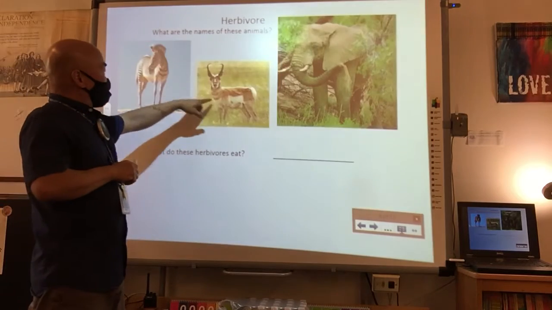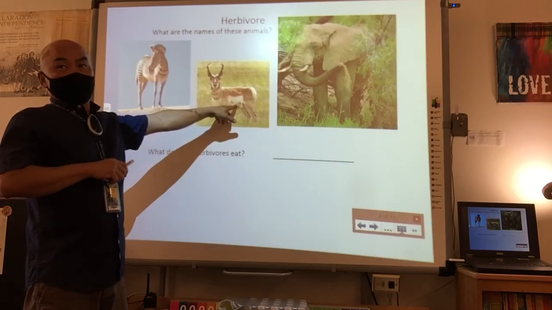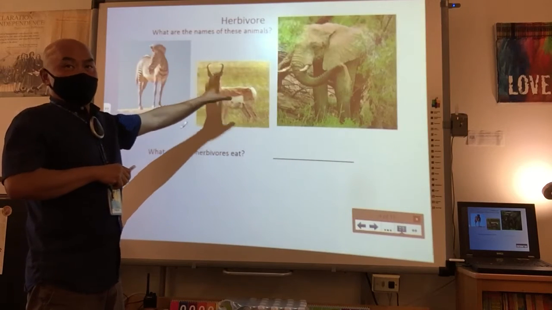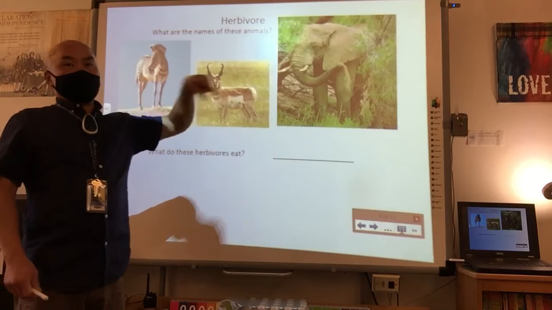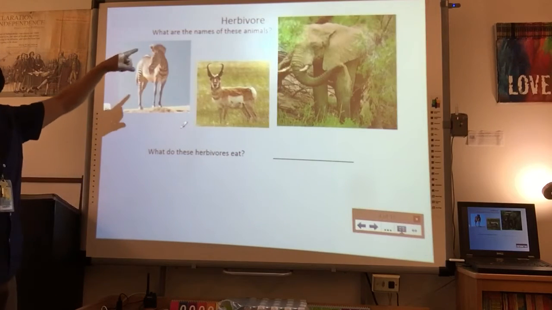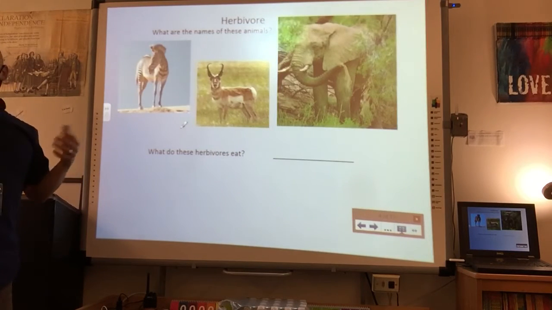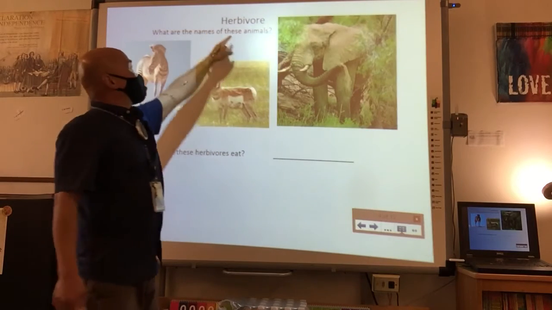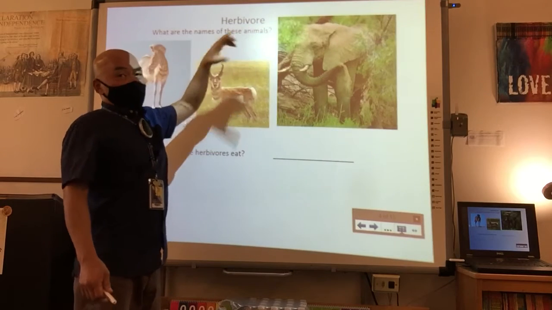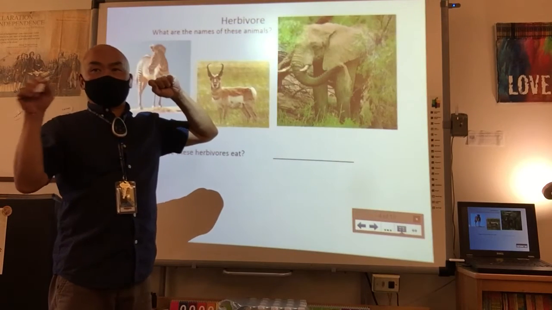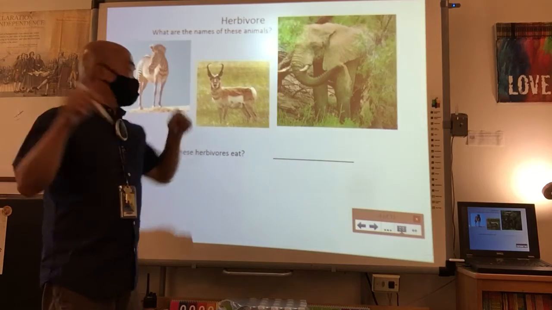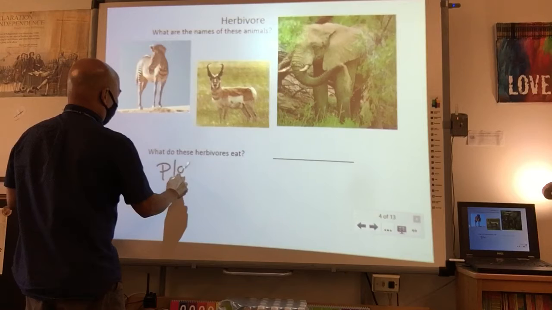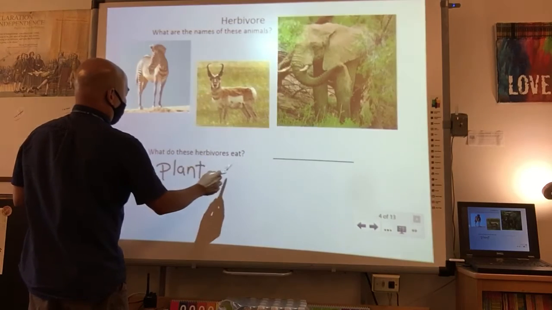This is some sort of antelope. And then elephant. And they all are herbivores because they eat plants. Okay? So for your notes, you're going to write herbivore, and then you're going to write right below plant eaters. So the herbivores are plant eaters. Plant, P-L-A-N-T, plant eaters.